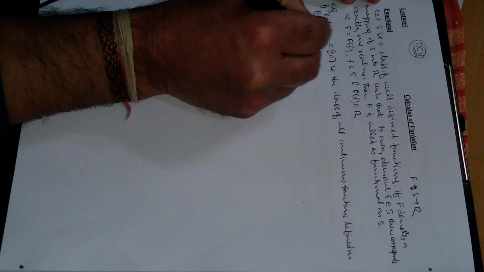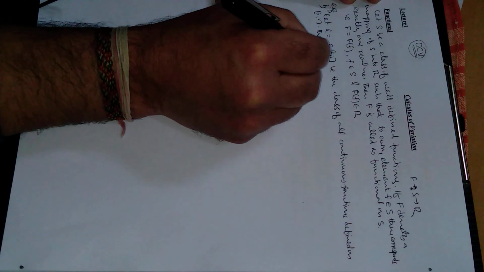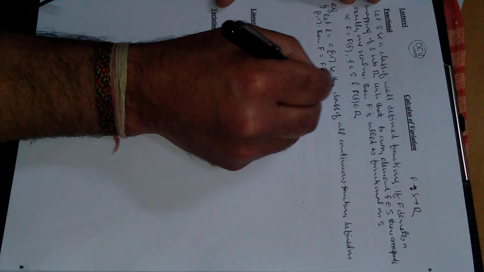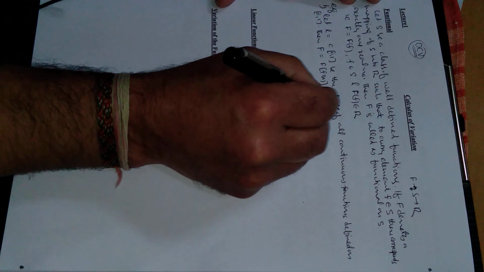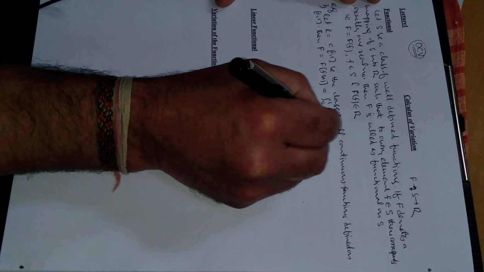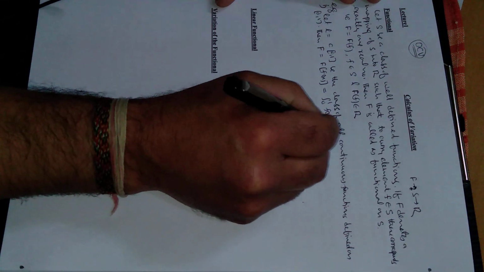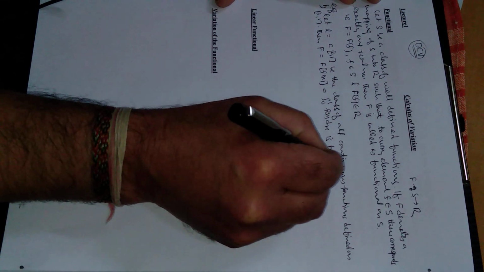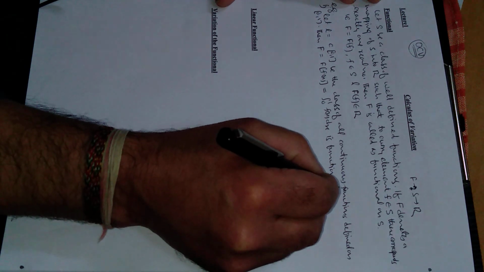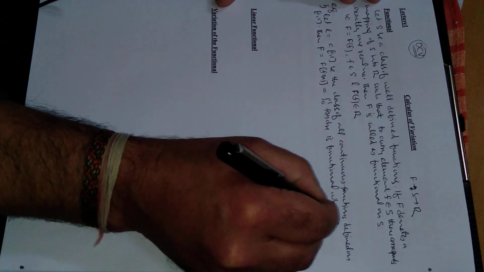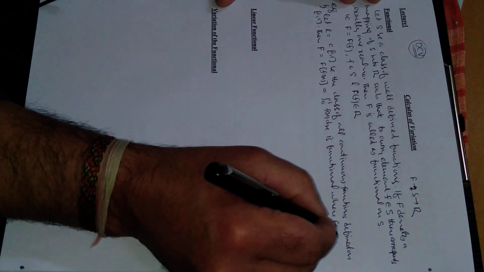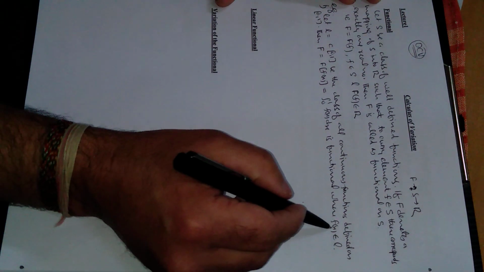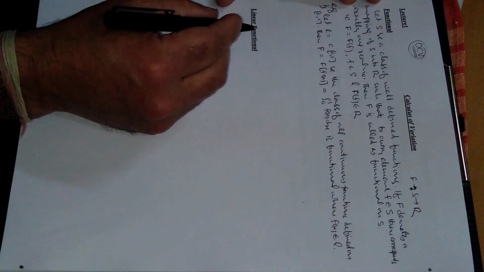Then capital F of small f is equal to the integration from 0 to 1 of f of x with respect to x. This is a functional, right? Where small f belongs to L, the class of continuous functions, means this is a continuous function.